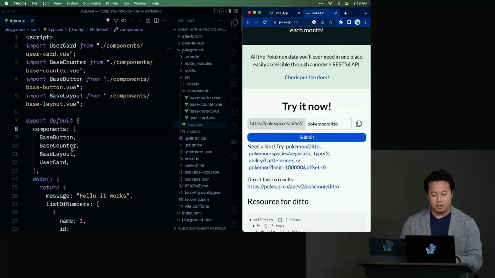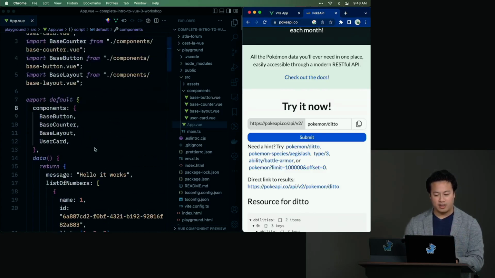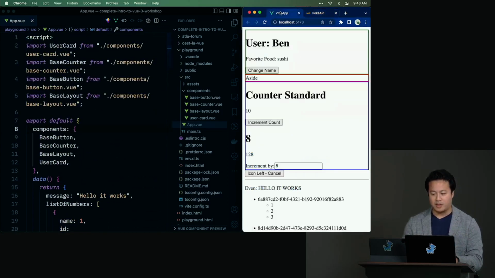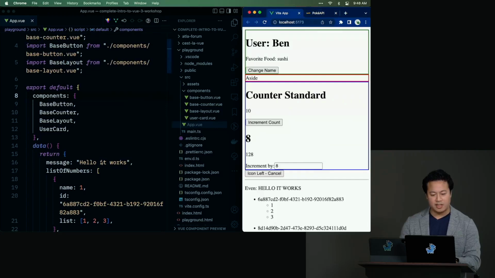All right, so how would we fetch this normally? If we take a look at how everything's looking right now, let's start by clearing up this view, because obviously there's a lot going on in app.vue.